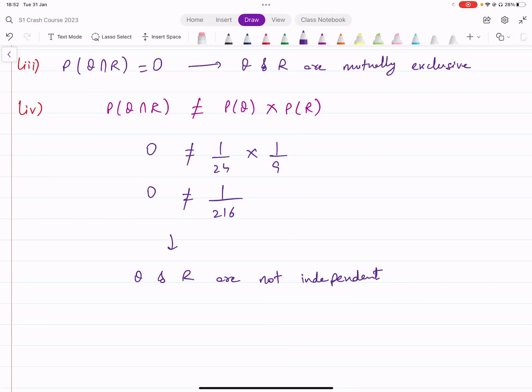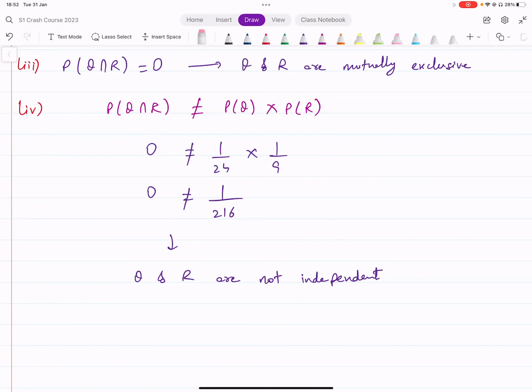Okay. And this is actually something that's true for all mutually exclusive events. Whenever you've got two events which are mutually exclusive, they cannot be independent. Why? Because the intersection will always be 0 in that case. If the intersection is 0, you'll have some probabilities on the right side at least. So their product is not going to be equal to 0.